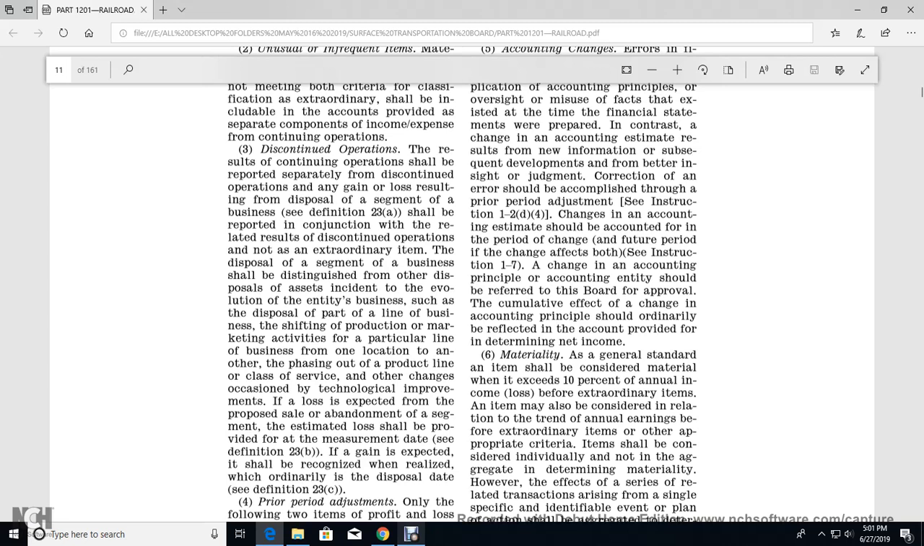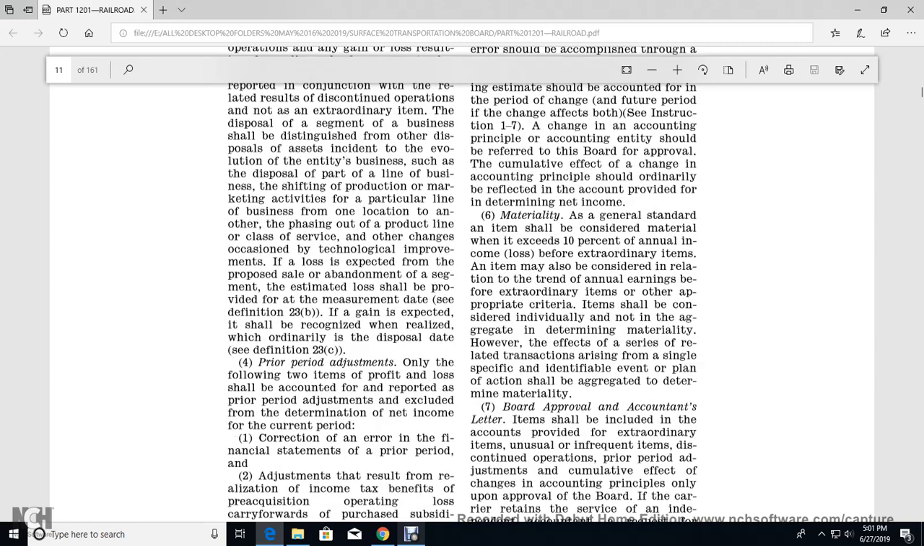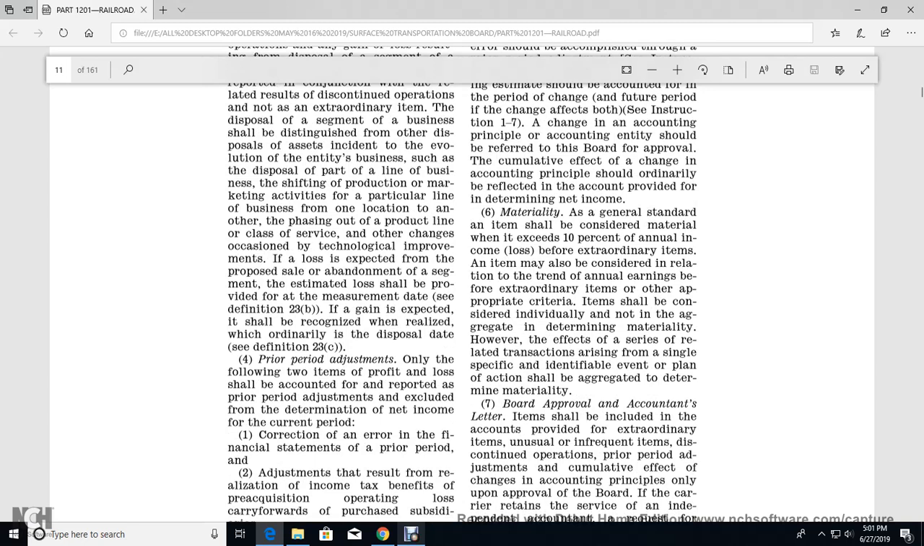in the course of the evolution of the business, such as the disposal of part of a line of business, shifting of production or marketing activity for a particular line of business from one location to another, phasing out of a product or class of service, or other change on the occasion of a technological improvement. If a loss is expected from the sale or abandonment of the segment, the estimated loss shall be provided at the measurement date, see definition 23b. But if a gain is recognized in the ordinary disposal, see definition 23c.